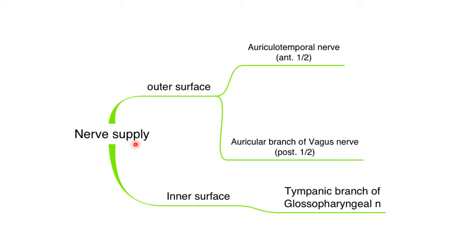Coming to the nerve supply of the tympanic membrane, the outer surface is supplied by two nerves. The auriculotemporal nerve supplies the anterior half, whereas the auricular branch of the vagus nerve supplies the posterior half. Now coming to the nerve supply of the inner surface, it is supplied by the tympanic branch of the glossopharyngeal nerve via the tympanic plexus.